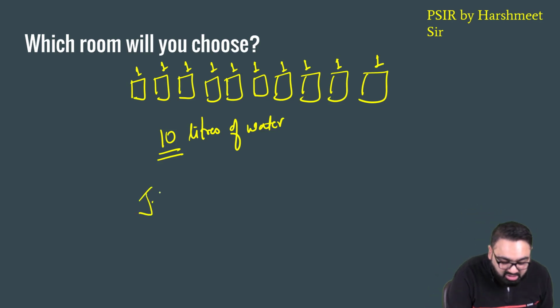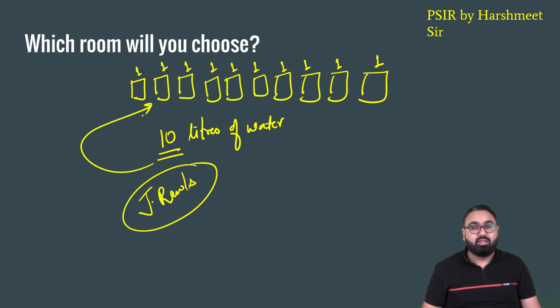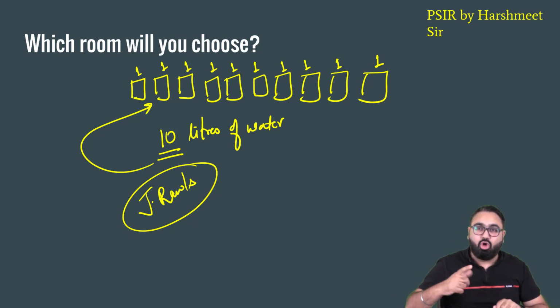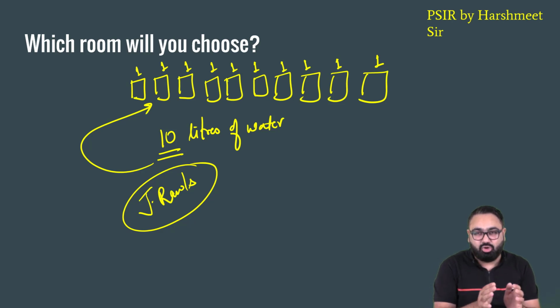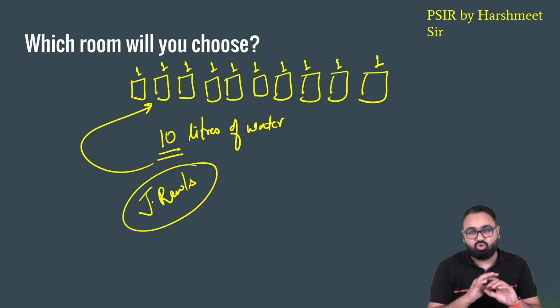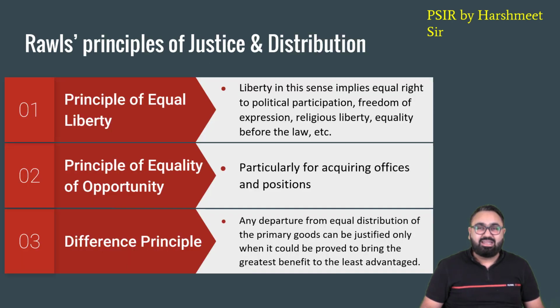This is what John Rawls was saying. This is how you can actually make the best law. This is how you ensure justice. If you would have known which one is your room out of these 10, you may have given more water to that room as compared to others. But now, because you did not know which one was going to be your room, you did not know where you would be spending the night, you made the perfect distribution. This is how the veil of ignorance, when put in front of you, allows you to make the best possible laws which are suitable not just for you but for the entire society.